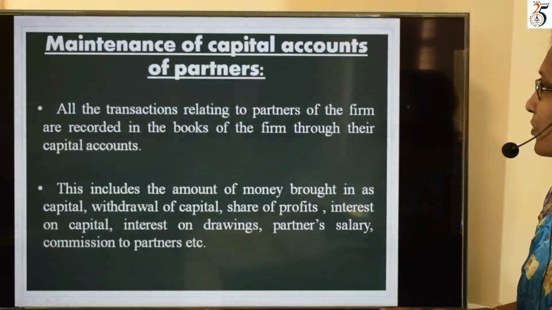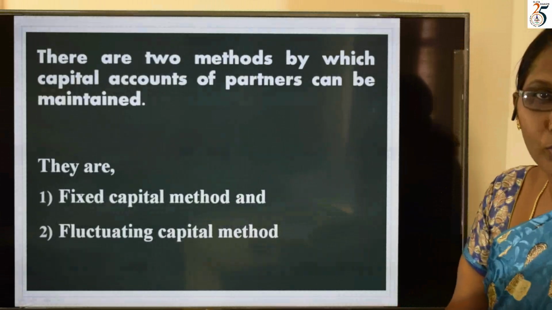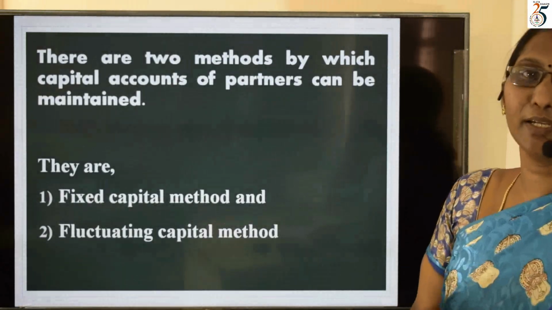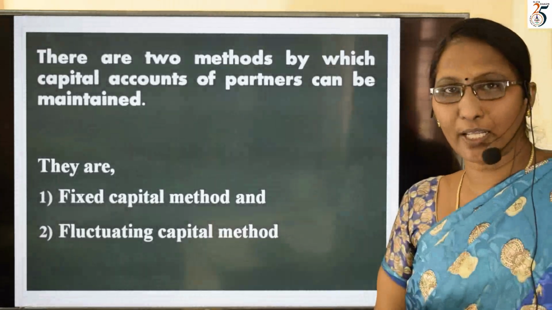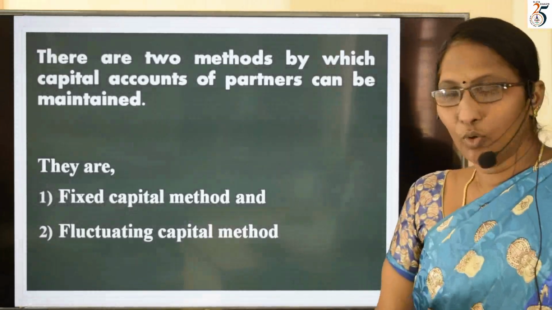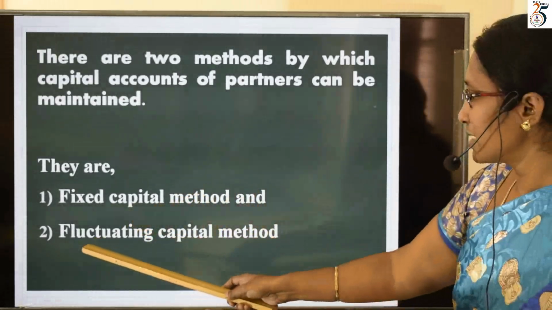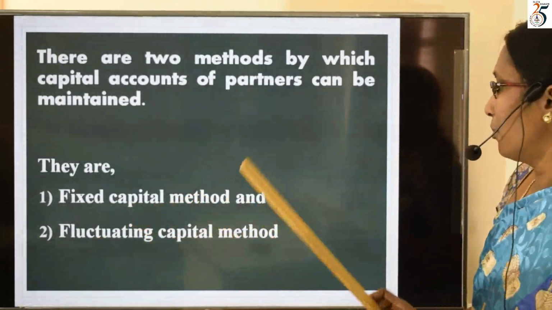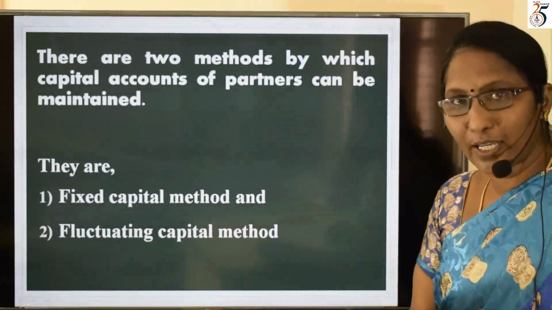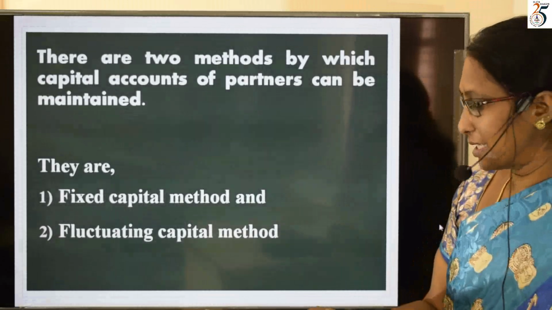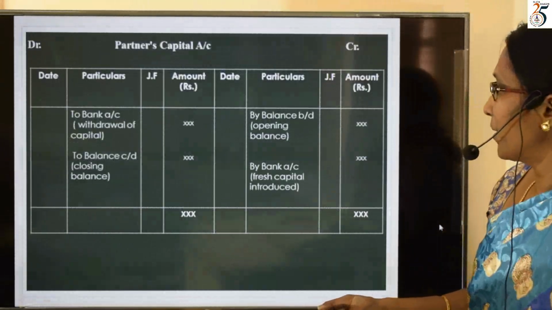Next, partners' capital account can be maintained in two ways. There are two methods to maintain partners' capital account. One is the fixed capital method and the second one is the fluctuating capital method. Let us concentrate first on the fluctuating capital method. So let us see the format of the fluctuating capital method.